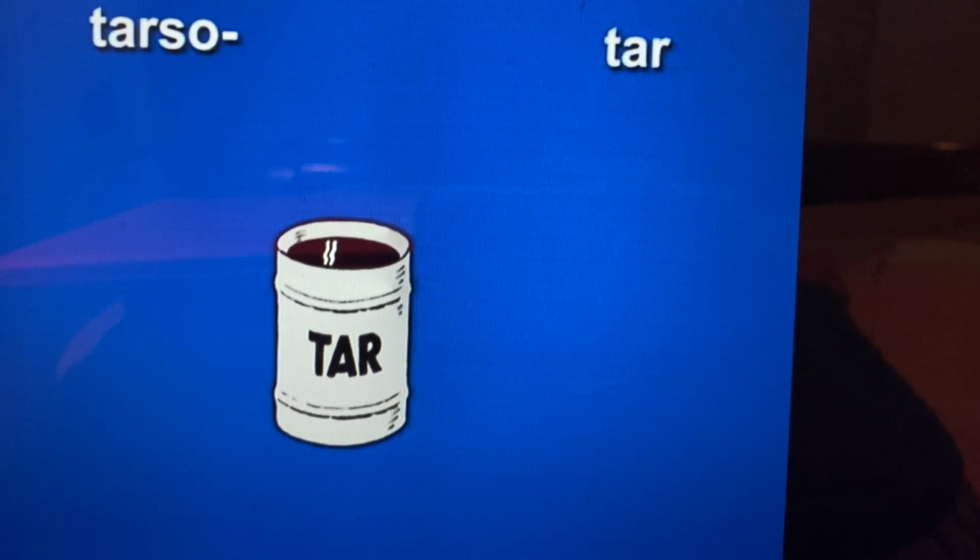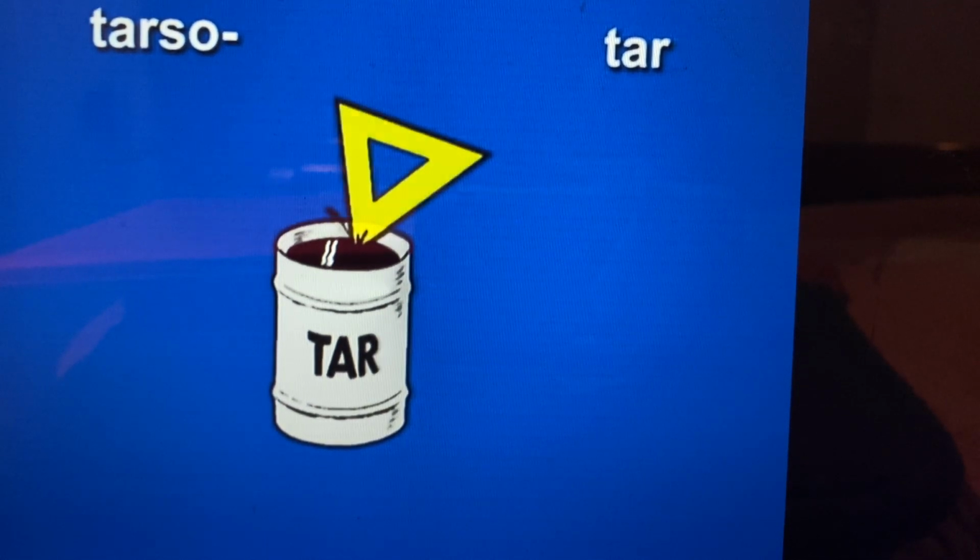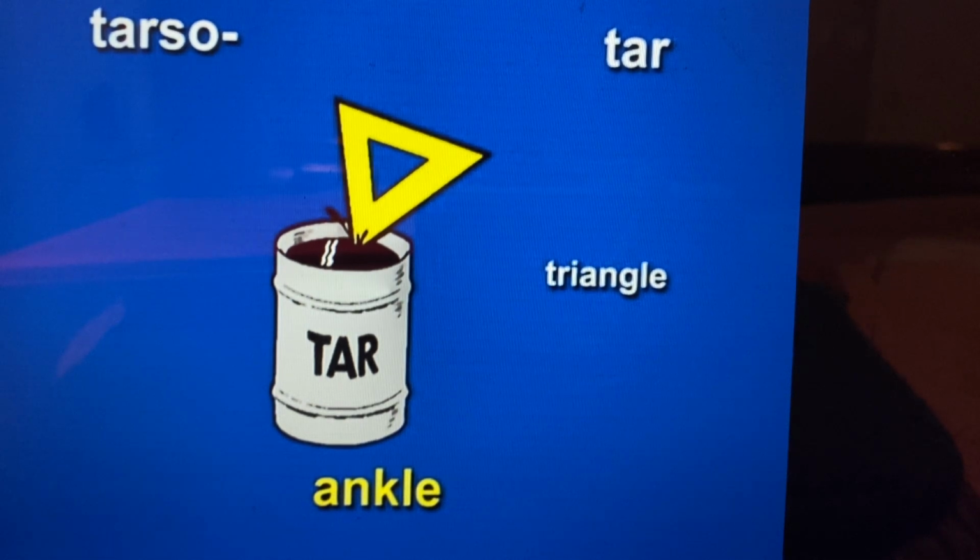Tarso sounds like tar. Tarso, tar. Tarso means ankle or ankle region. So as you look at this image of tar, see a triangle stuck in it. The triangle will remind you of ankle. Tarso, tar, triangle, ankle. 2 times. Tarso, tar, triangle, ankle.